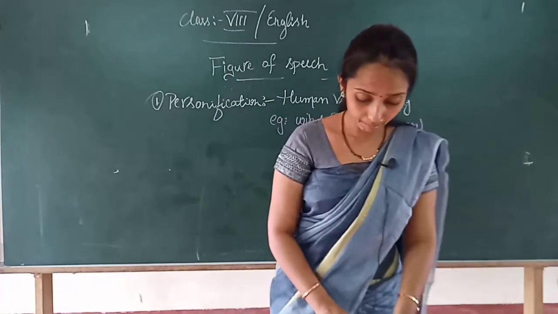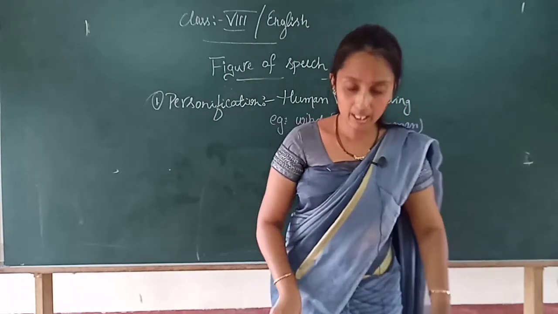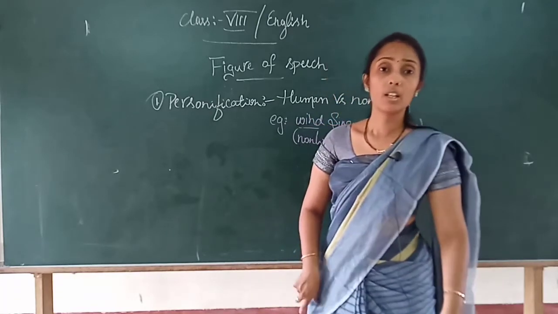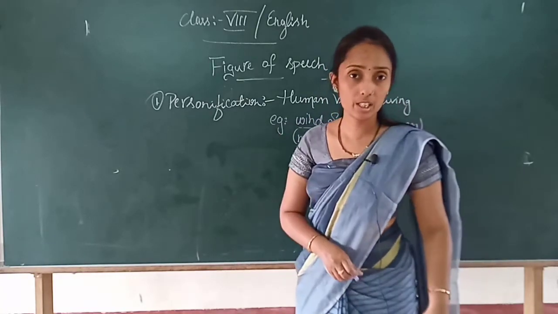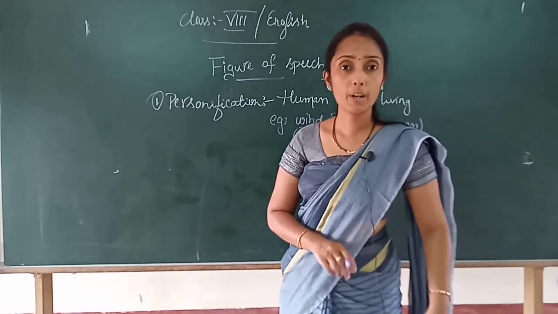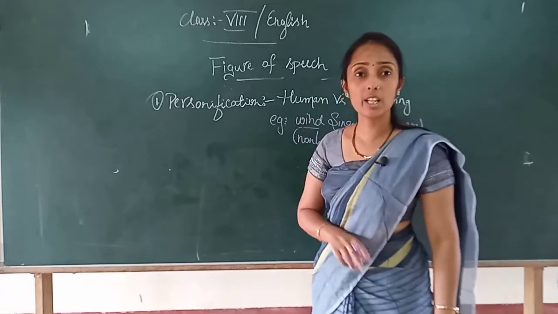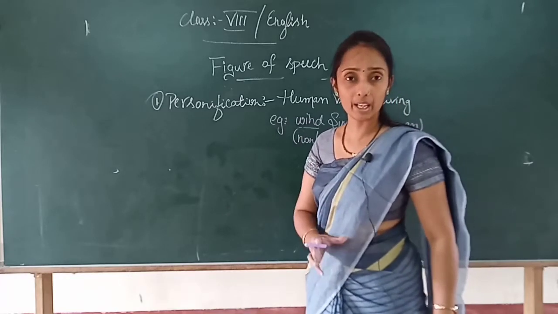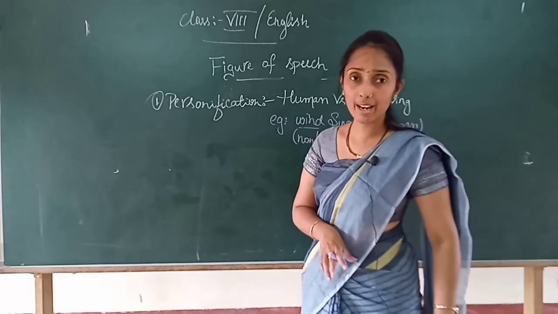And in your poem, in your syllabus, children, in your poem Beauty, there are a few such personifications. Clear? In the poem Beauty, there are a few personifications that you have to identify. That was a small exercise for you. Notes I already provided, right?